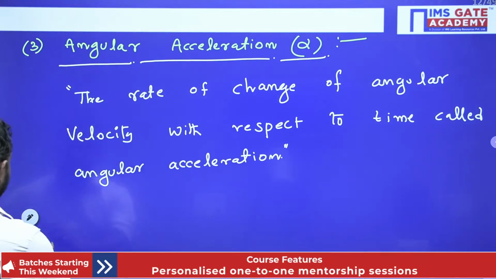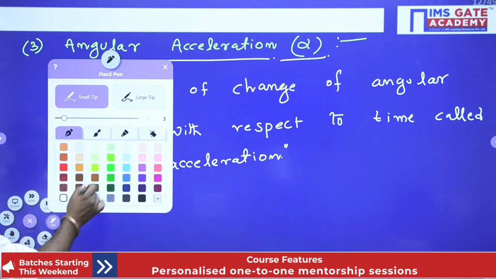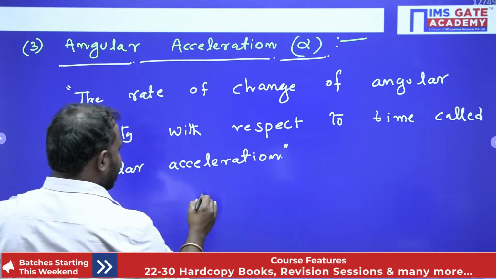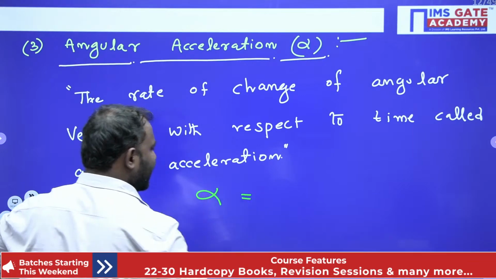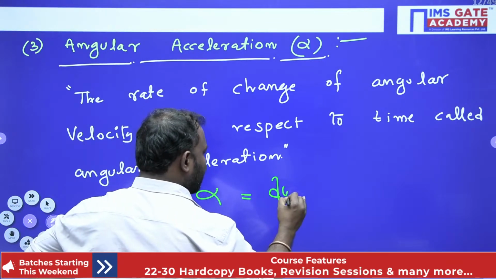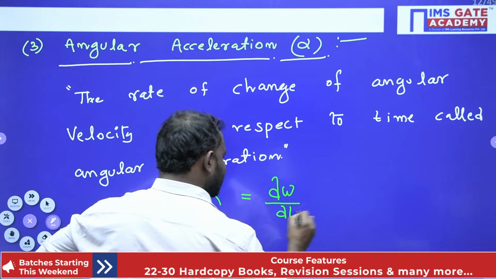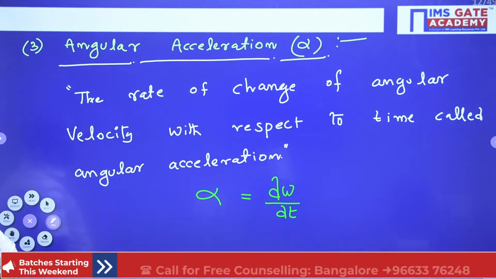Right? How can I write my angular acceleration? Rate of change of angular velocity with respect to time: alpha is equal to d omega by dt, right? d omega by dt, isn't it guys?